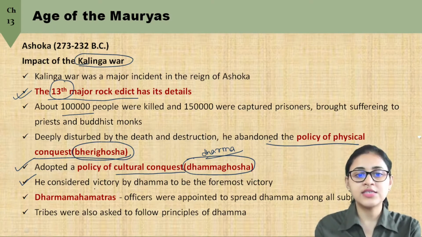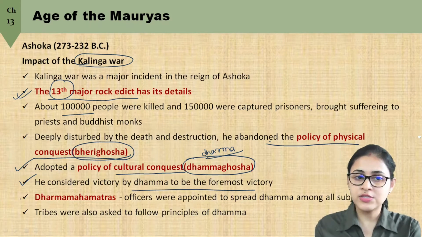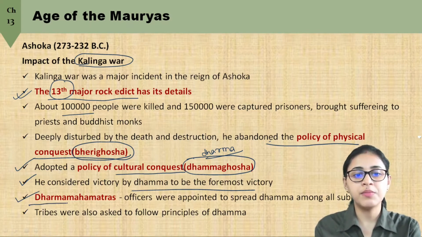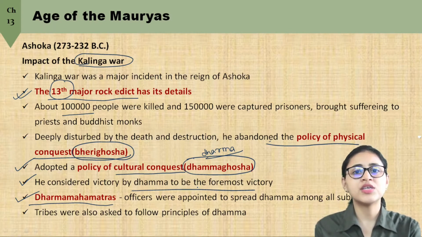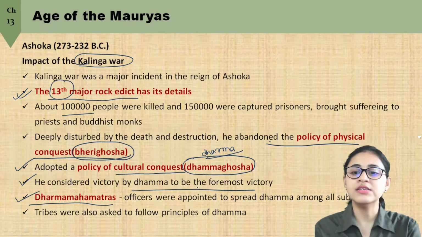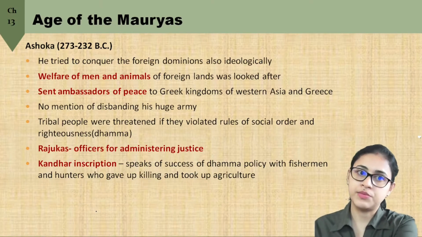Ashoka started considering victory by Dhamma to be the foremost victory. And not just this, he also appointed officers who were called the Dharma Mahamatras, who were appointed to spread the policy of Dhamma or Dharma among all his subjects. And even the tribal people were asked to follow the principles of Dharma.